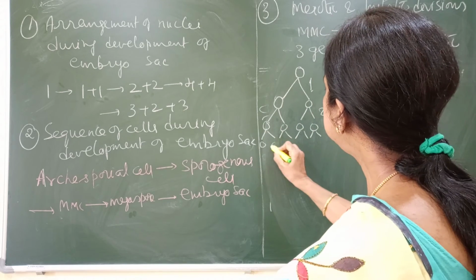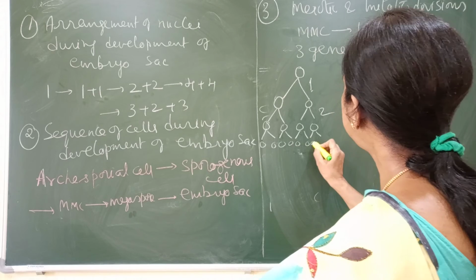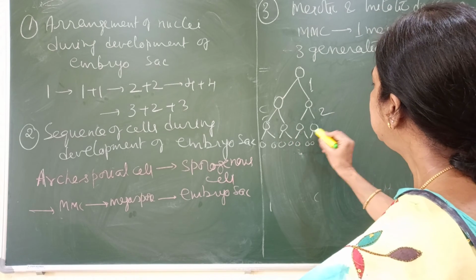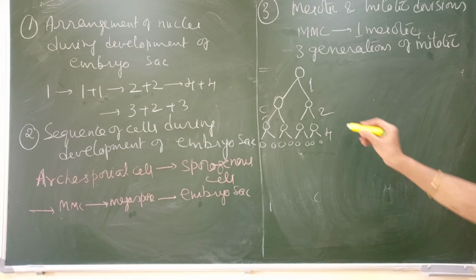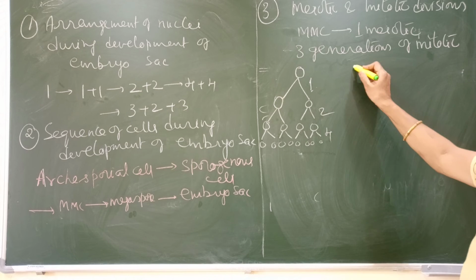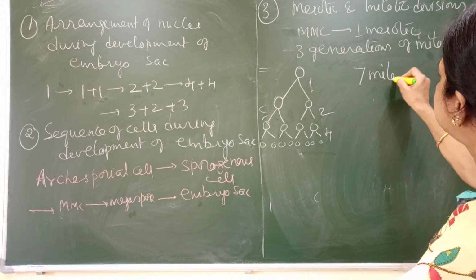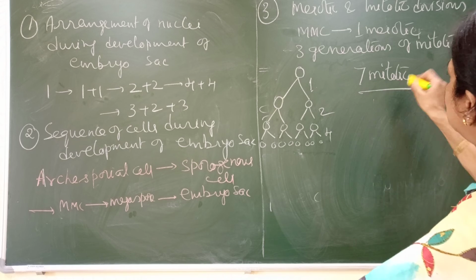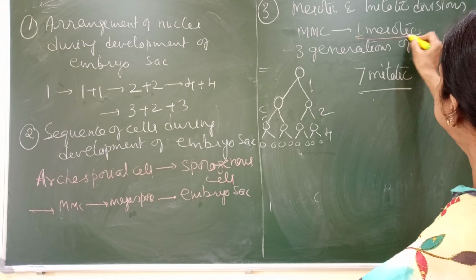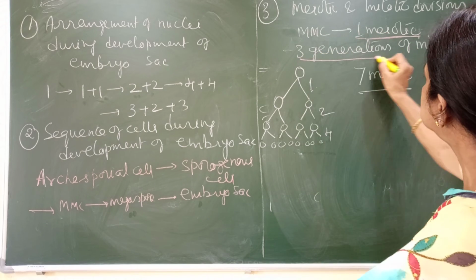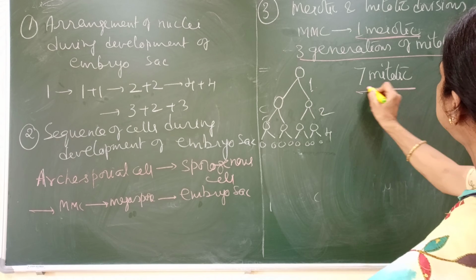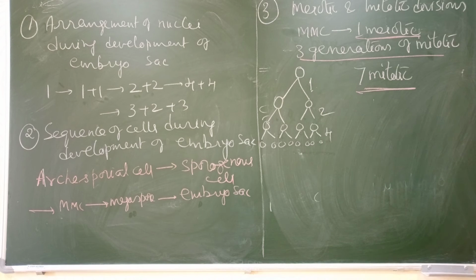So altogether 8 nuclei are formed, and here 4 mitotic divisions. So in total we get 7 mitotic divisions. So there is 1 meiotic division, 3 generations of mitotic division, and 7 mitotic divisions.